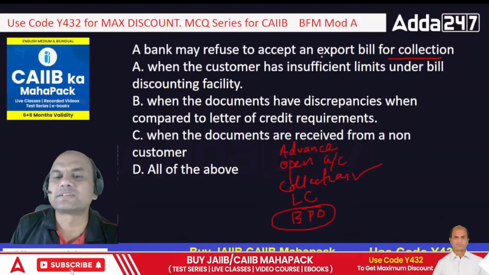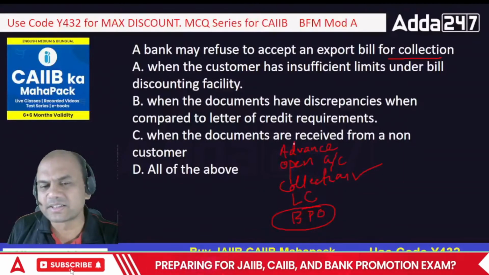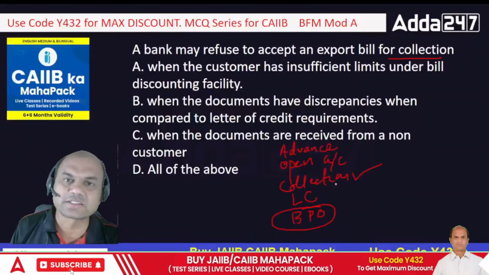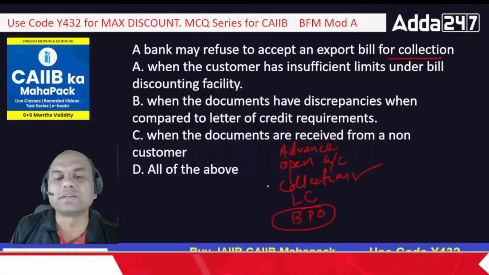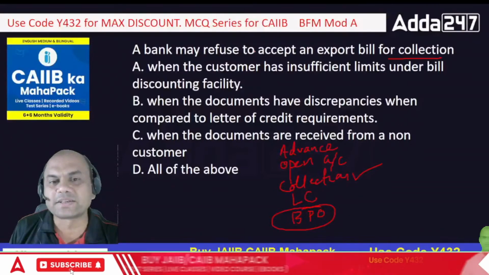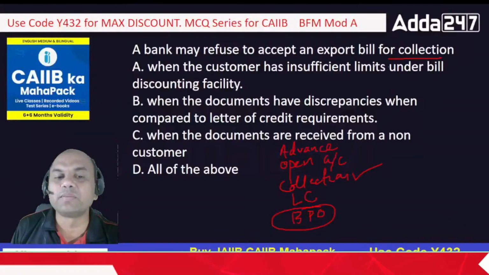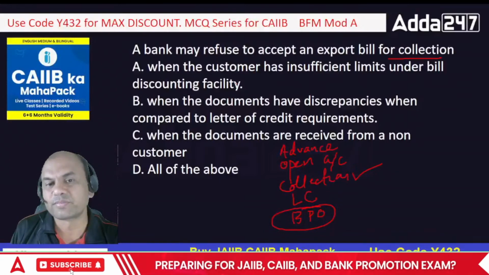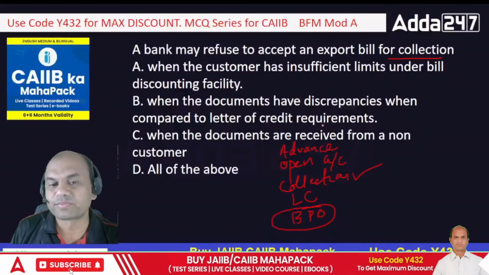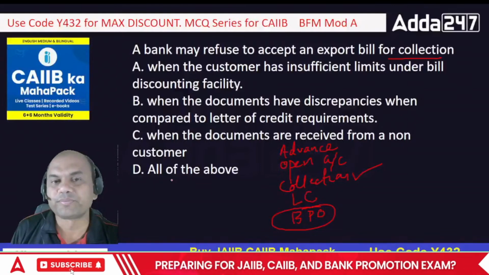A bank may refuse to accept an export bill for collection. Means if I send it on collection, here this itself will take a huge time. Suppose I go on explaining what is this open account and what is this collection. Collection means bank has a major role. So a bank can not accept the bill for collection when the customer has insufficient limits in the bill discounting facility, when the documents have discrepancies when compared to the LC requirements, when the documents are received from non-customer, and all of the above.